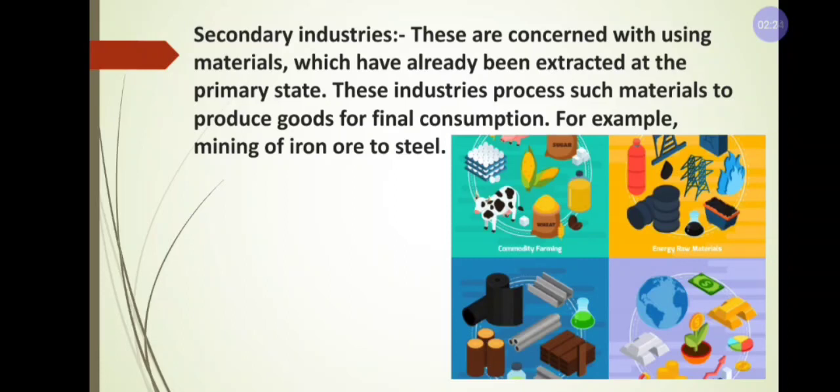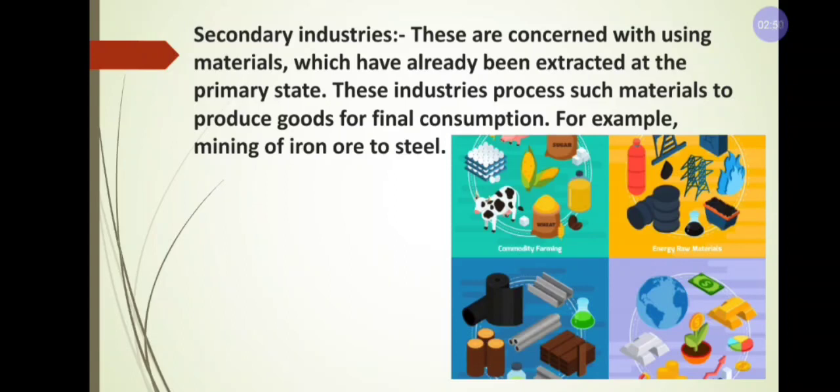Here we have an example, that is mining of iron to steel. That means they have mined and collected that iron, and they are converting it to steel. Iron is a raw material, now it is converted into the finished good called steel, which is called secondary industry.